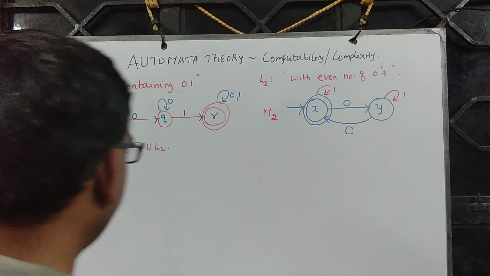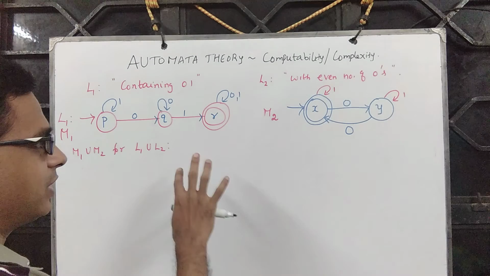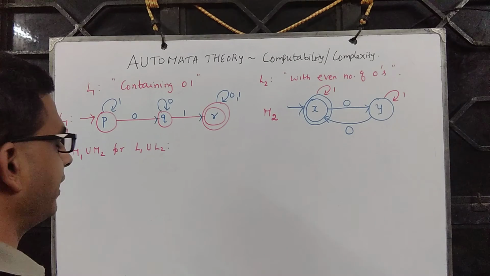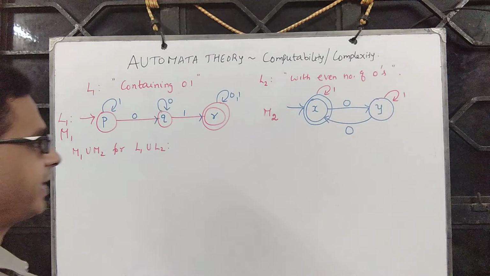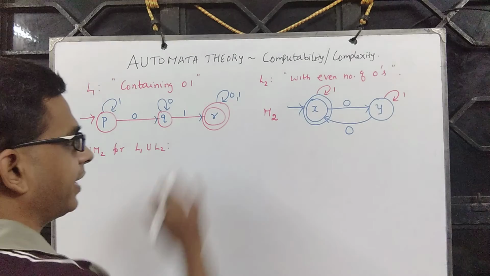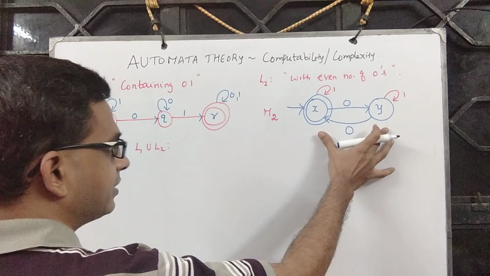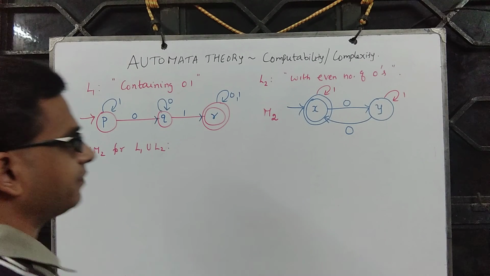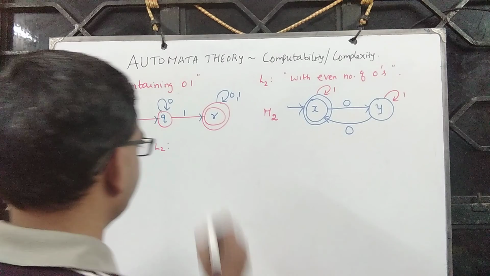I'm going to present a generic framework, and with that you can solve any problem. So the idea is this: if this has say m states and this has n states, the automaton for this is going to have mn states.